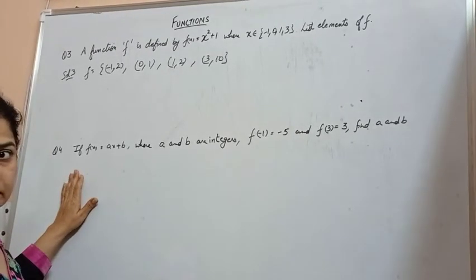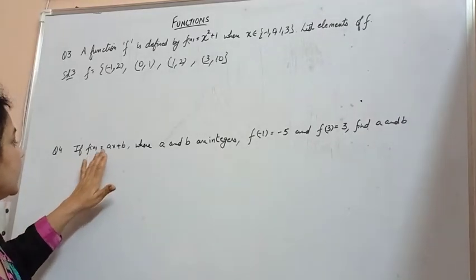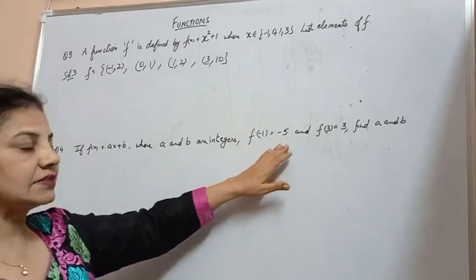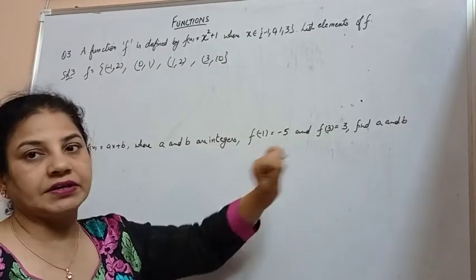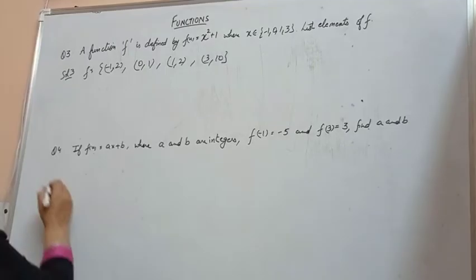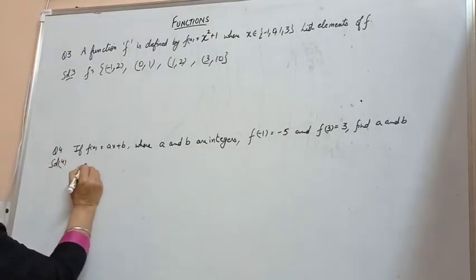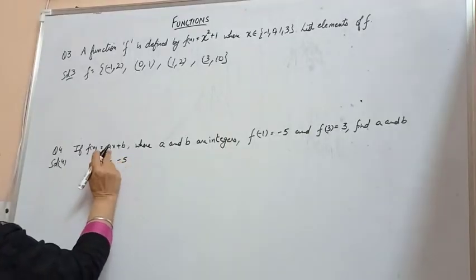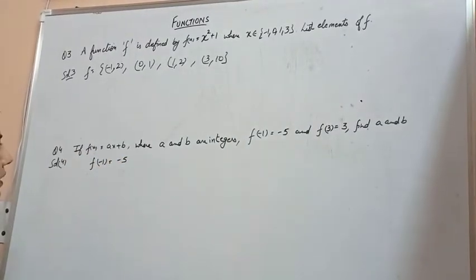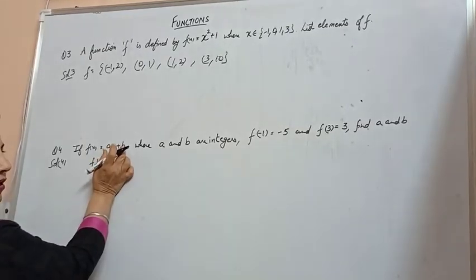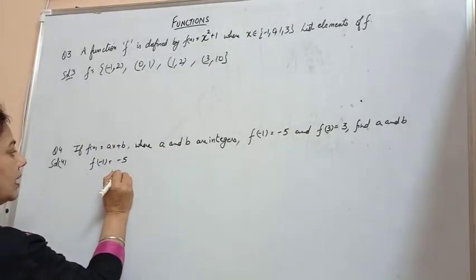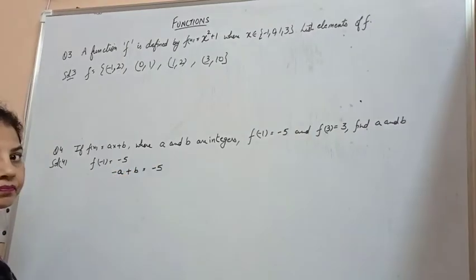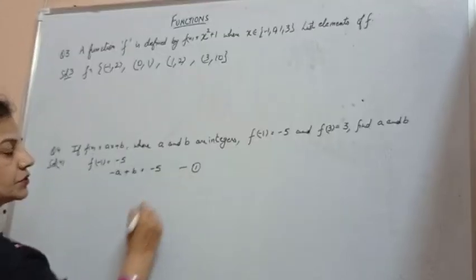A function is given to us, f(x) equals ax plus b, where a and b are integers. f of -1 has the value -5 and f of 3 is 3. Find the values of a and b. For this, f of -1 is given as -5. So wherever there is x, we put -1 and we substitute this function as -5. So I write minus a plus b is equal to -5. This is my first equation.